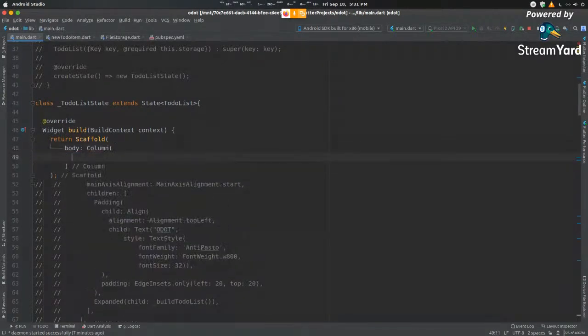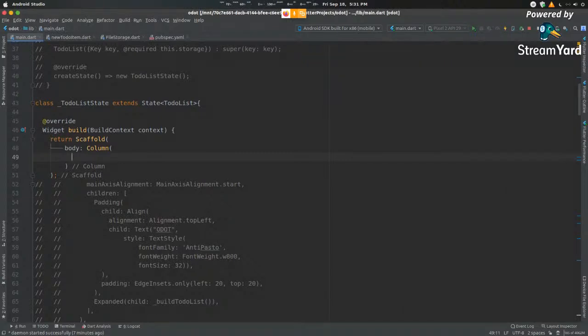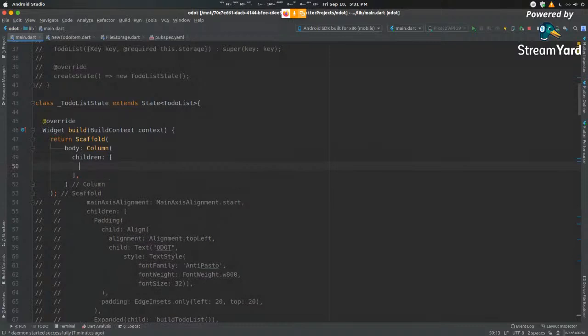Column. Now, in this column, we need to align it. No, let's not worry about alignment for now. Let's just worry about adding in elements. So this column is going to have multiple children. You can see that this goes by the word children instead of child. The first element we need is a text that displays our app name. So first, let's add in our text here.